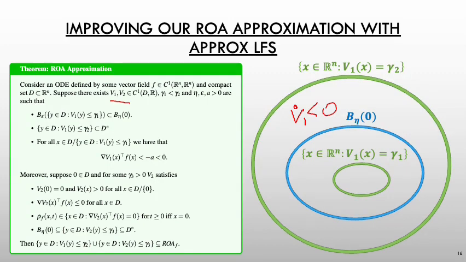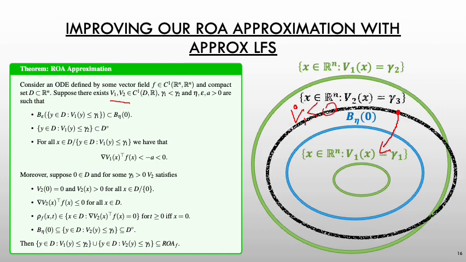So if we initialize our solution map between these sublevel sets, then because V1 dot is less than 0, it should decrease and move towards the smaller sublevel set and hence transition into this ball of radius eta.